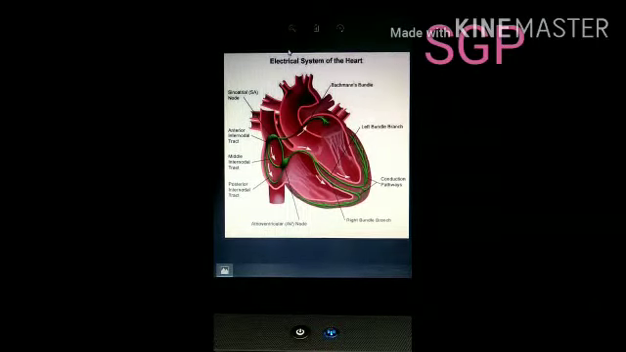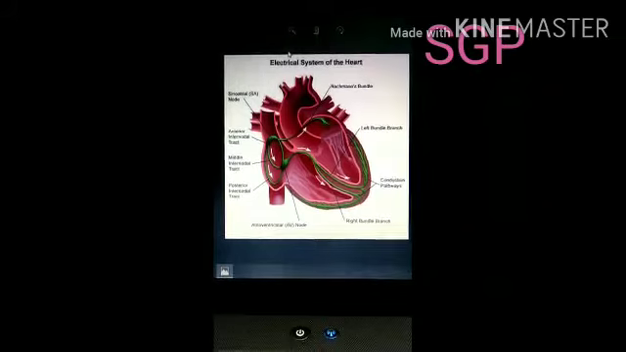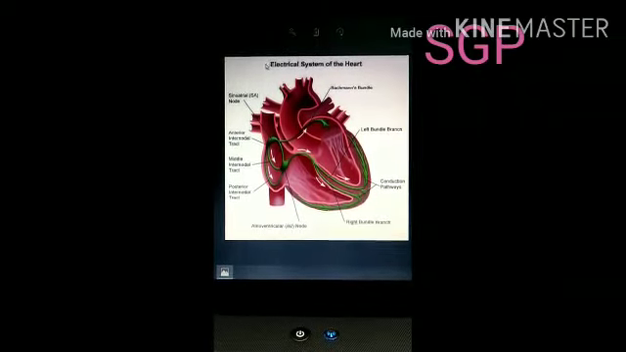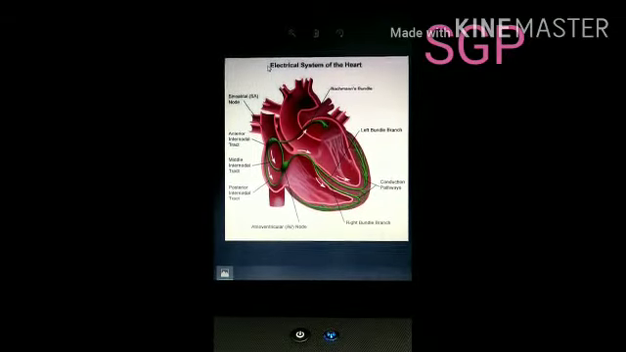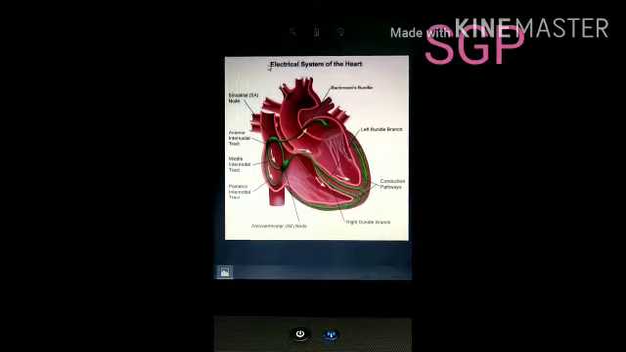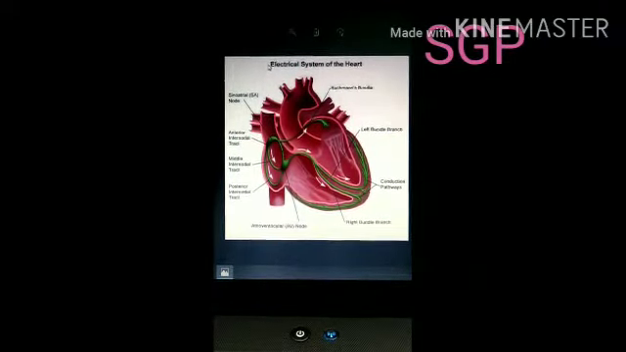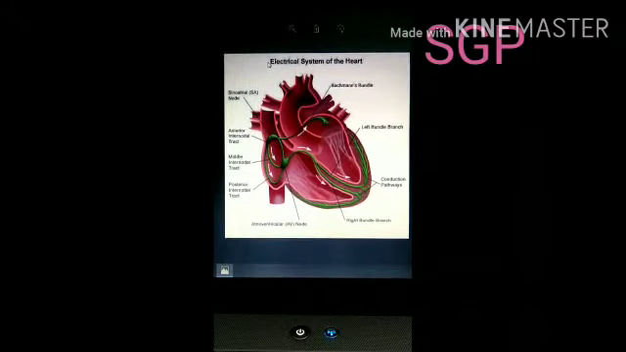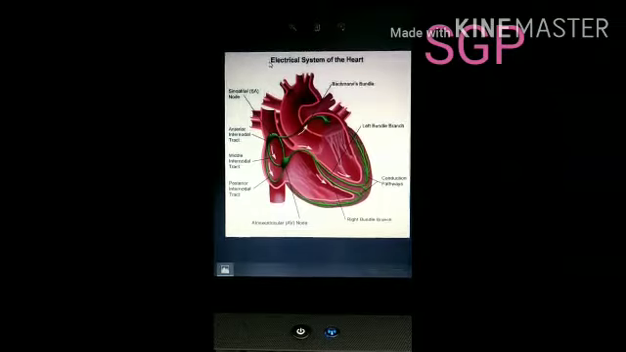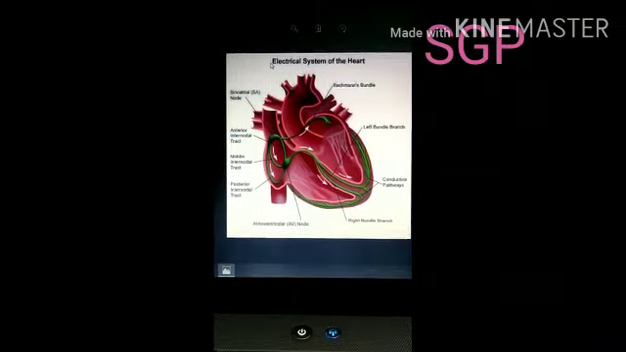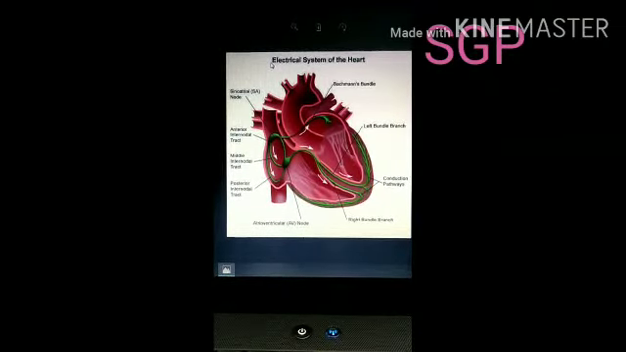Before going to initiation and conduction, you must know about the cardiac conduction system. The cardiac conduction system is a group of specialized muscle cells in the walls of the heart that can send signals to the heart muscles, causing them to contract. This is the cardiac conduction system. Let us see what components are involved in this process.